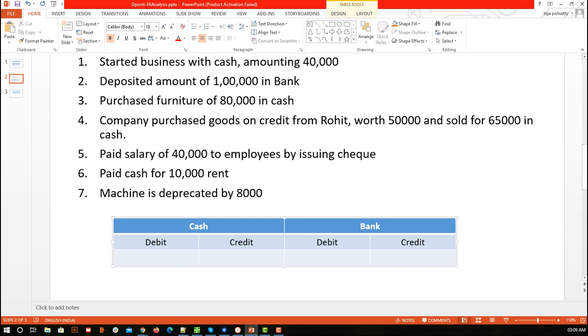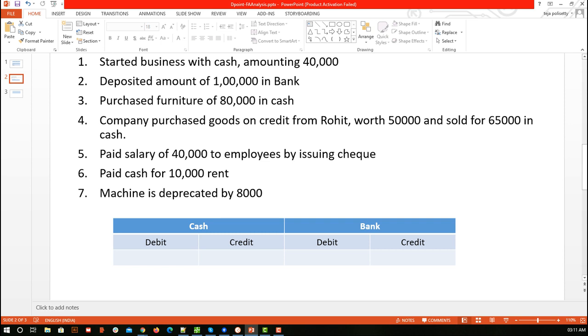First step: we have identified the accounts. The next step is to see the category of each account. The cash account, as we just saw, holds money which we can use anytime, so it is our asset account. Here we are depositing 1 lakh in the bank, so your money is getting reduced; you are giving back the cash.